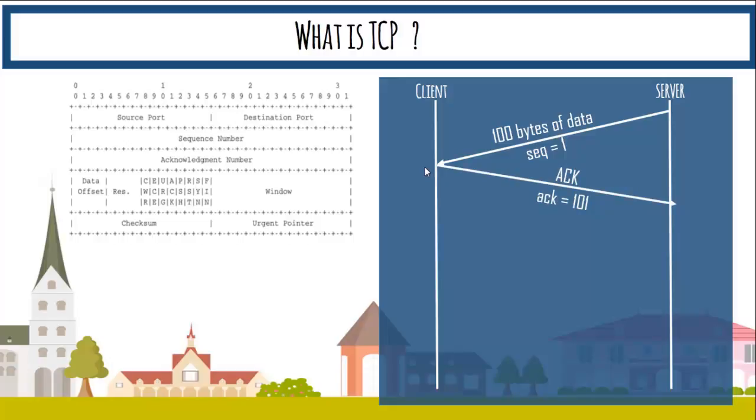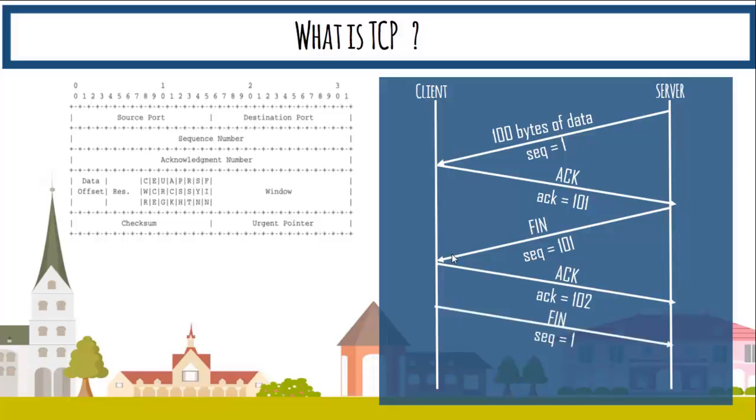The server, on the other hand, tries to terminate the connection because this was the amount of data it wanted to send, and its sequence number is 101, which was the number the client was expecting. It responds with an acknowledgement of 102, but this is where the server stops sending the data. And now the client